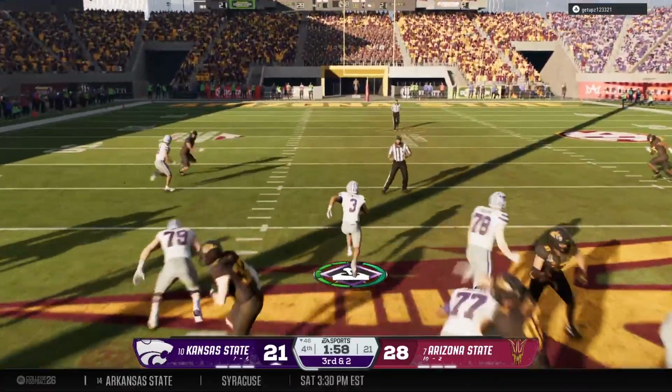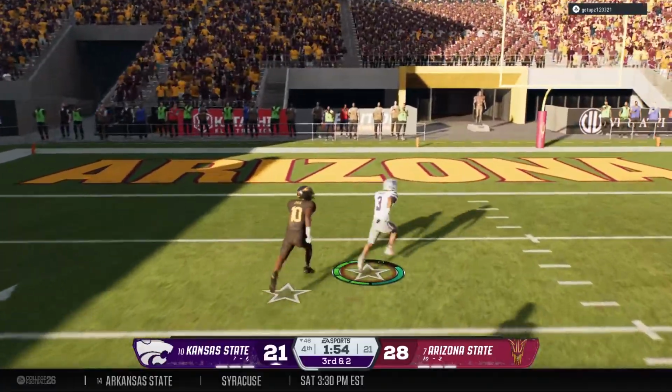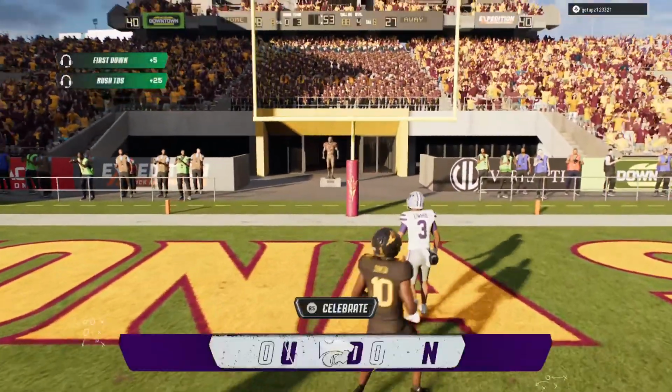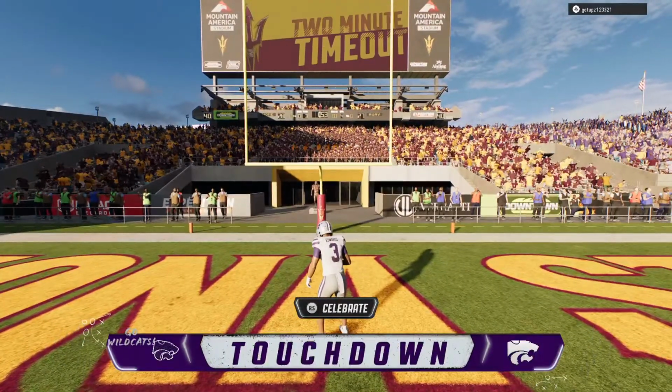On 3rd and short, they hand the ball off. Breaks loose at the 40. He's in the clear. All the way to the end zone. What a run. Touchdown, Kansas State.